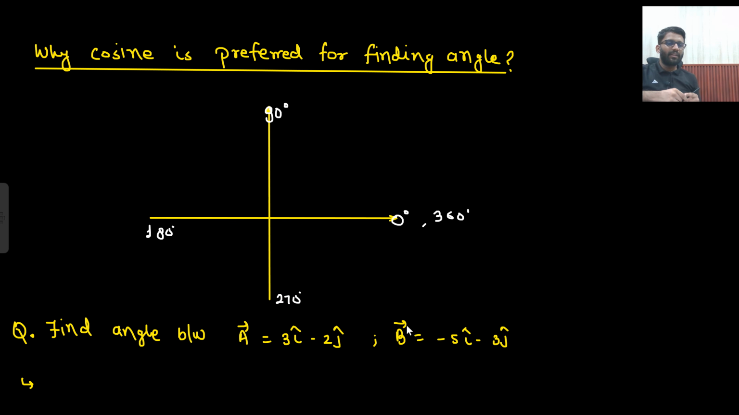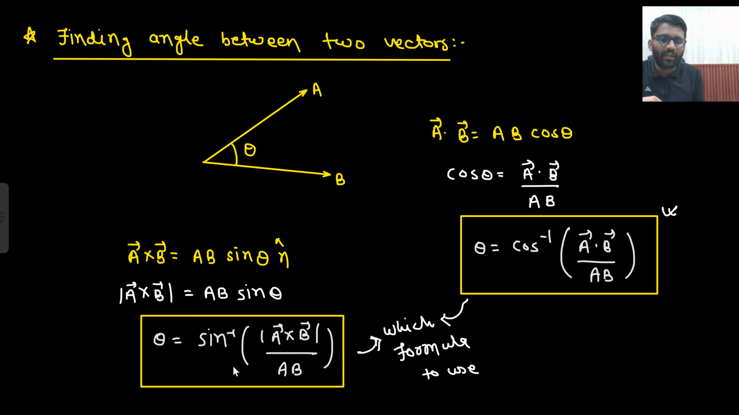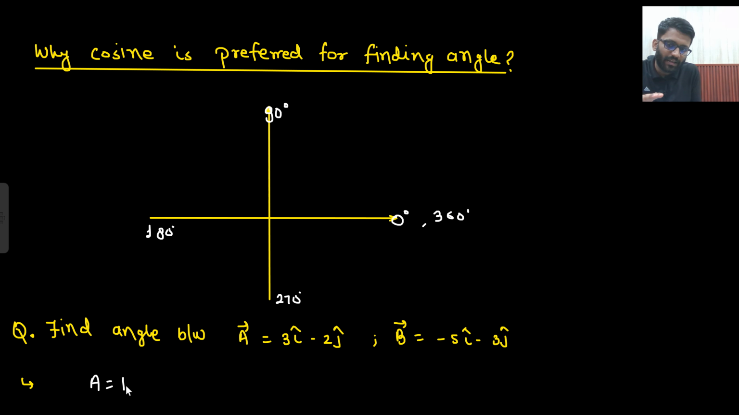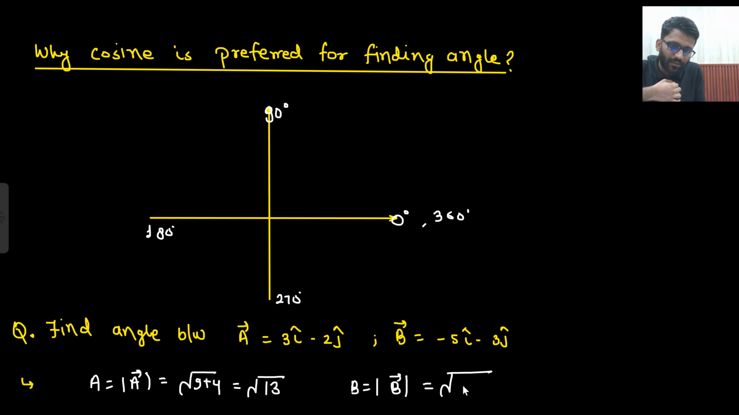So let's find it using both sine and cos, and then we will see what error we are getting. In both of them I will need the magnitude of vector A and vector B. So let's find the value of A. Magnitude of A is equal to 3 square 9 plus 4, that is root 13. And what is B? That is 25 plus 9, that is root 34, right?